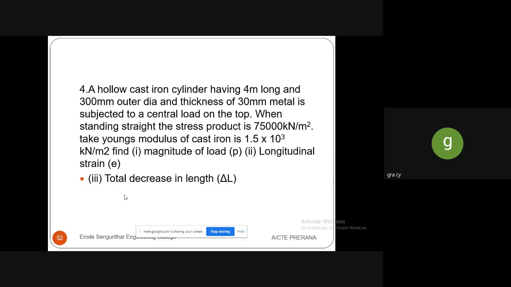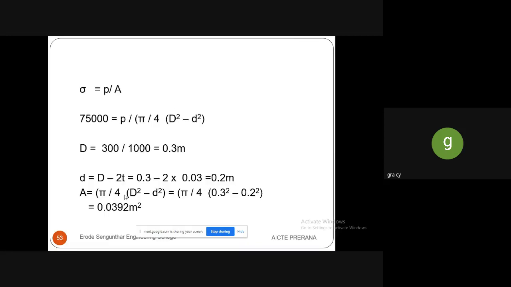And then Young's modulus of the cast iron is 1.5 into 10 to the power 3 kilonewton per meter square. So we have to find out the magnitude of the load and then longitudinal strain. And the third one is total decrease in length. So as we have already solved this problem with the same method, but having different specifications, the first thing is we have to find out the stress.